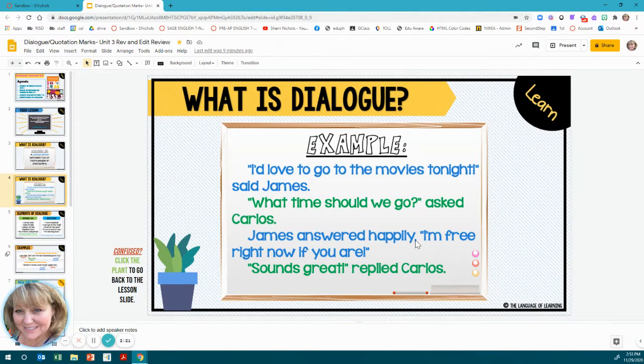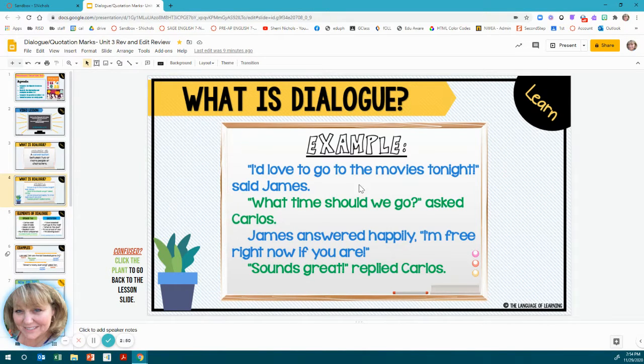James answered happily, quotation mark, and then you have to put a capitalization here because this is the beginning of James's sentence, just like any sentence starts with a capital letter. "I'm free right now if you are!" Close quotation marks. So that is all correct. And then it's quotation marks, "Sounds great!" Quotation marks, replied Carlos, period.